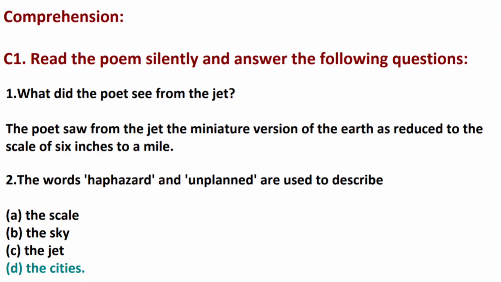Second question. The words haphazard and unplanned are used to describe. Option A, the scale. Option B, the sky. Option C, the jet. Option D, the cities. The correct answer is option D, the cities.